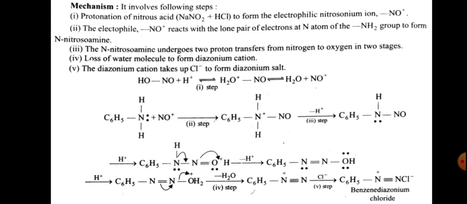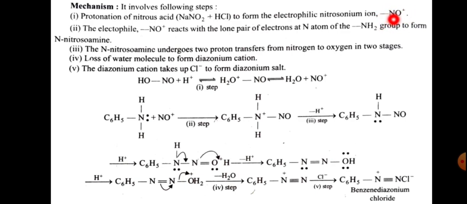Mechanism. It involves the following steps. Step 1: protonation of nitrous acid, NaNO2 plus HCl, to form the electrophilic nitrosonium ion, that is NO plus.